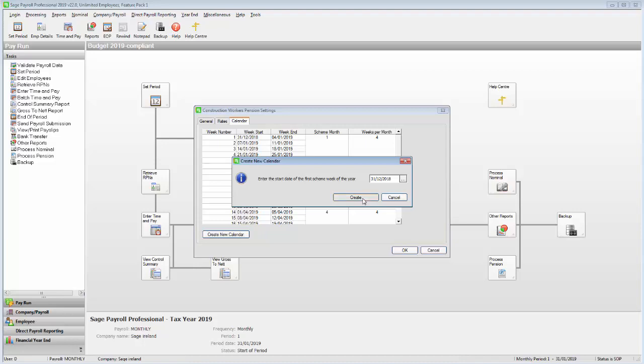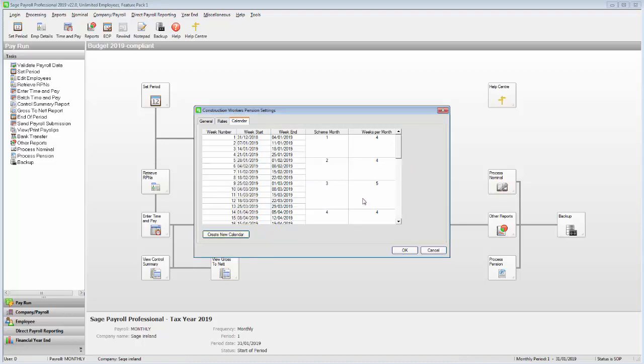Click Create. Check the dates and information are correct for the new CWPS tax year. If they're not, you can create the calendar again. To save the calendar settings, click OK.